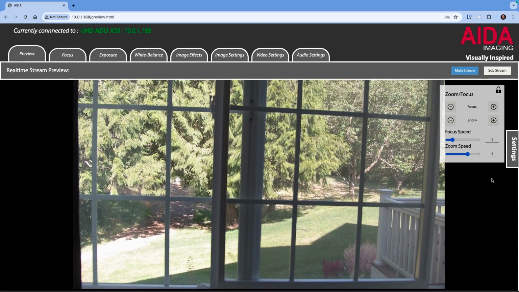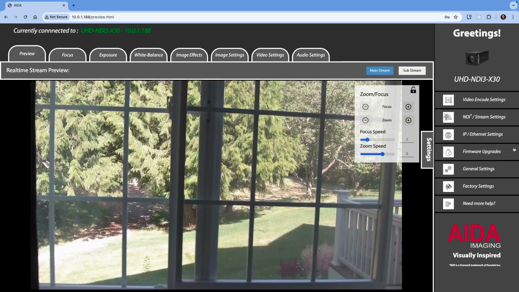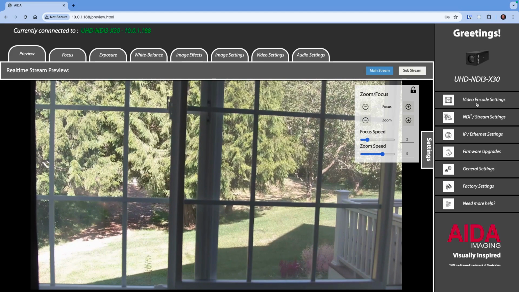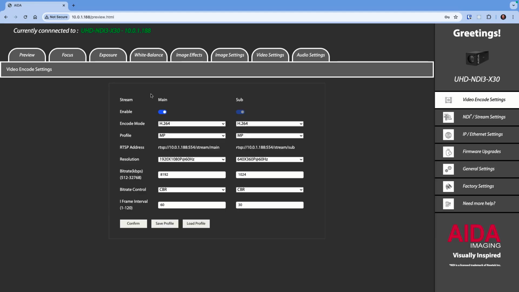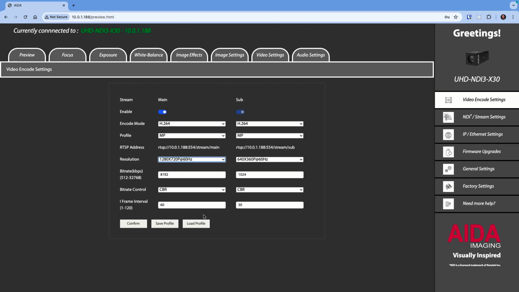So the main setting that we wanted to look at here was the video frame rate, and that's found under the Settings tab. If I come here and look at video encode settings, I have a mainstream, which is what we'll be recording from, and its resolution is currently 1920 by 1080. So I'm going to change that to be 1280 by 720. So this is 720p. Confirm. And now I've saved that rate. Now when I do a recording, I'll get my desired 1280 by 720p.